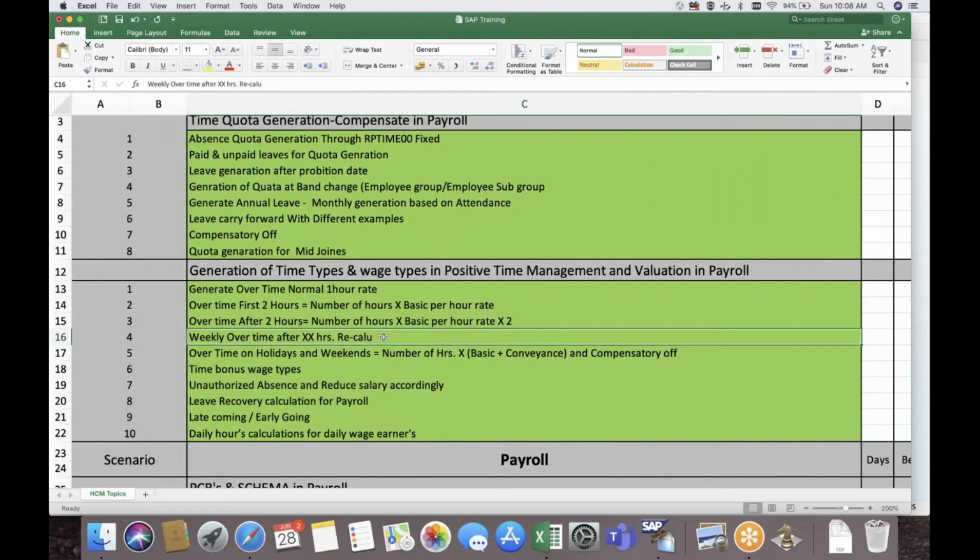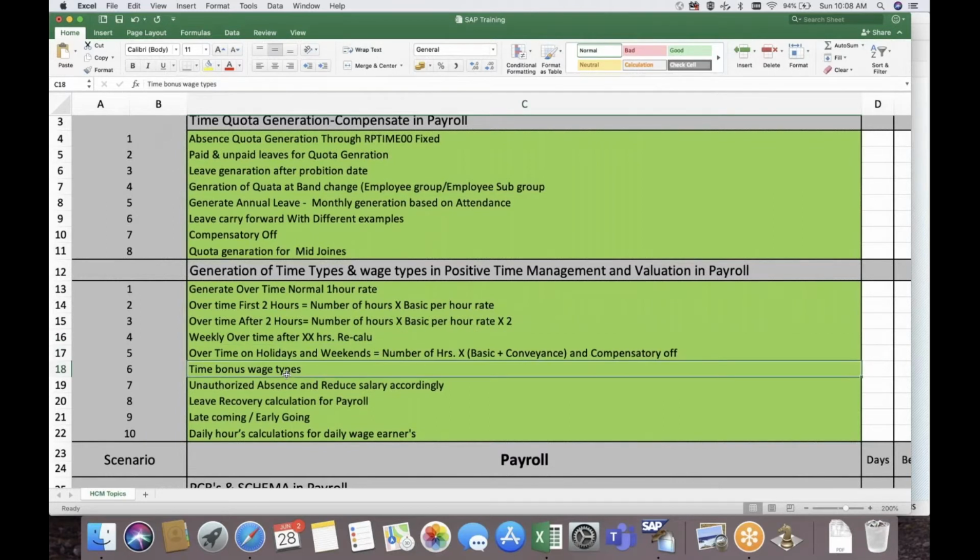recalculate from day 1 of the week. It should recalculate because whenever an employee works overtime on, say, weekly offs or holidays, the client requires paying an additional amount for those hours. So there should be a recalculation to achieve those kinds of scenarios. The same thing applies here also.